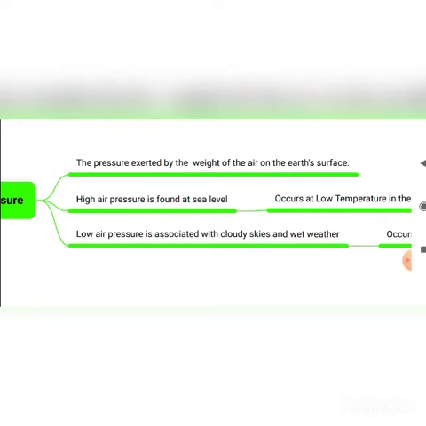There the temperature will be very low, because water takes time to get heated by the sun rays. So what happens on the seashore side is that it takes time to get heated, so there occurs high pressure. When the air is in high pressure, the air becomes dense and may not rise up.